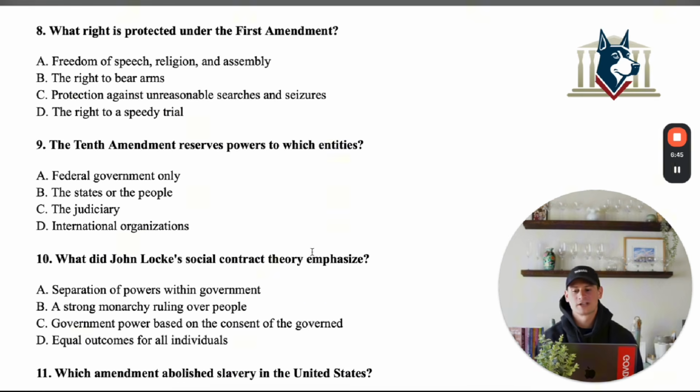8, what right is protected under the First Amendment? Should say which rights are protected under the First Amendment. So A, you have freedom of speech, religion, and assembly. B is the right to bear arms. C, protection against unreasonable searches and seizures. And D is the right to a speedy trial. All right? So every time you see the First Amendment, I want you to think of RAPS, okay?